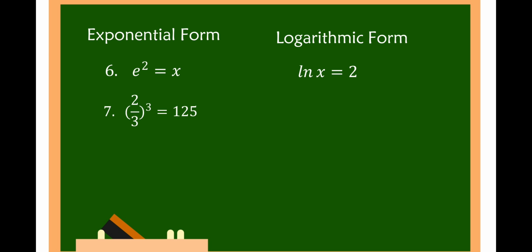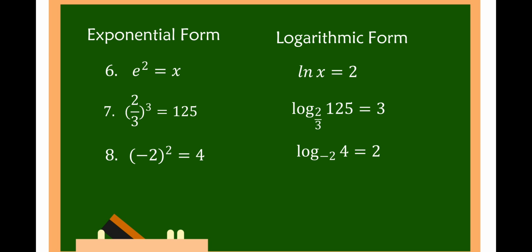Number 7, 2/3 raised to 3 is equal to 125. So this is the logarithm of 125 to the base of 2/3 is equal to 3. Number 8, negative 2 squared is equal to 4. So this is log of 4 to the base of negative 2 is equal to 2.